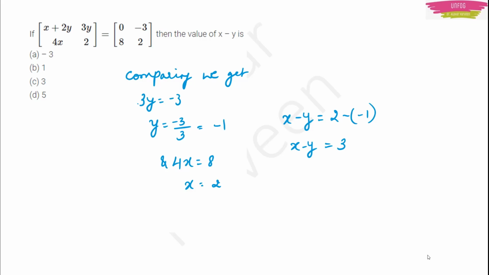See friends, here signs are very important. If you don't write minus with that 1, then your answer will become 1, and that 1 is there in the options. That will be a 100% wrong answer. So you have to practice such that you never miss signs. What happens actually in exams is, because of stress and anxiety, we do it in a hurry and we miss some signs. It is a very silly mistake, but that will lead to a wrong answer. So you have to be very careful. Here option C will be the right answer.